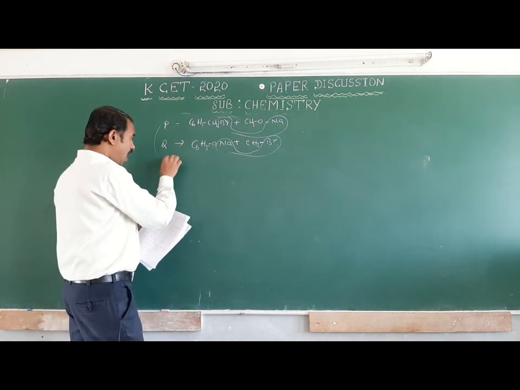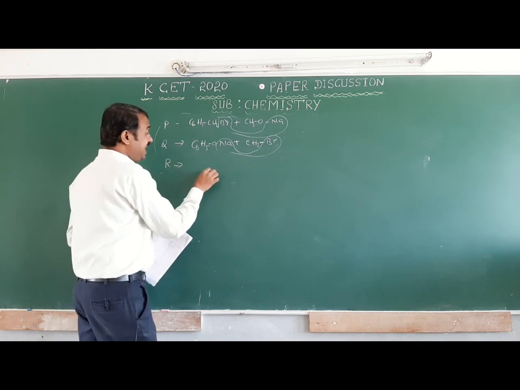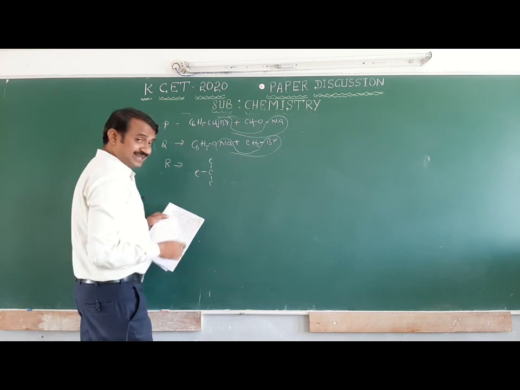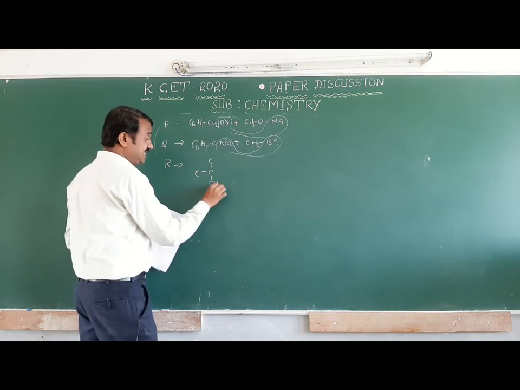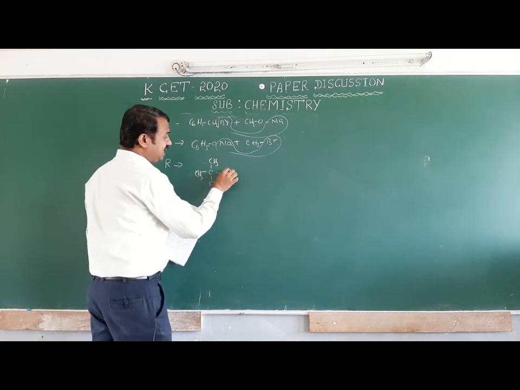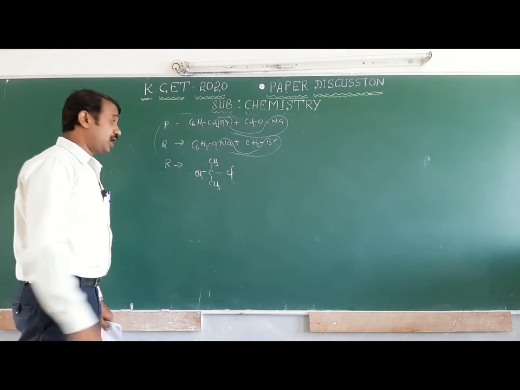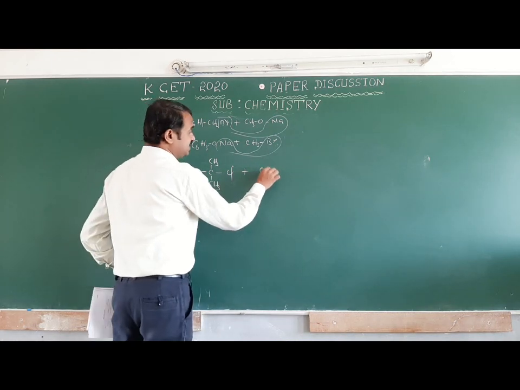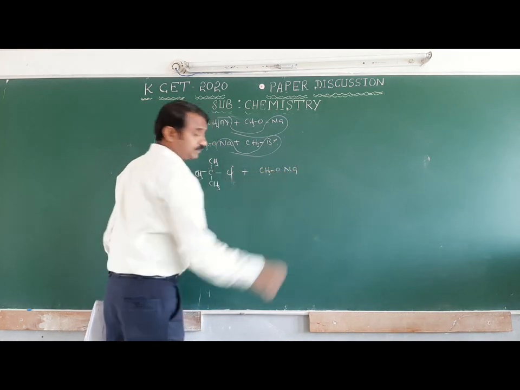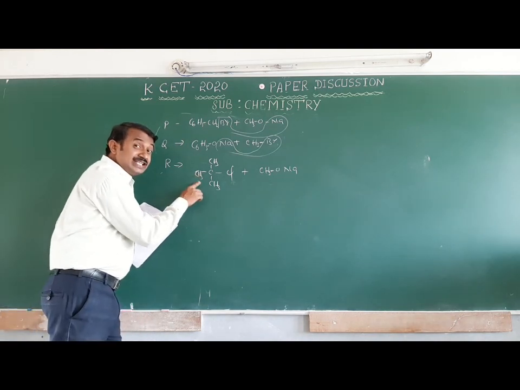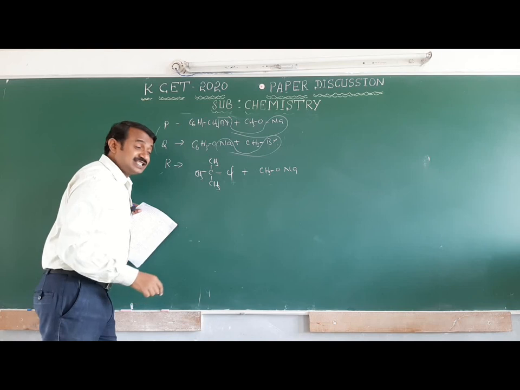Next one is (CH3)3C, which means it is a tertiary alkyl halide. Tertiary butyl chloride reacts with CH3ONa. This is very important. Only primary haloalkanes undergo Williamson ether synthesis.